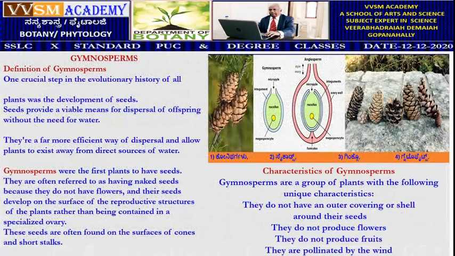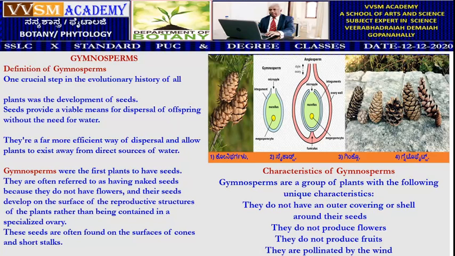Well friends, definition of gymnosperms. What are gymnosperms? Or define gymnosperm. One crucial step in the evolutionary history of all plants was the development of seeds. Seeds provide a viable means for dispersal of offspring without the need of water. They are a far more efficient way of dispersal and allow plants to exist away from direct sources of water. Gymnosperms were the first plants to have seeds.